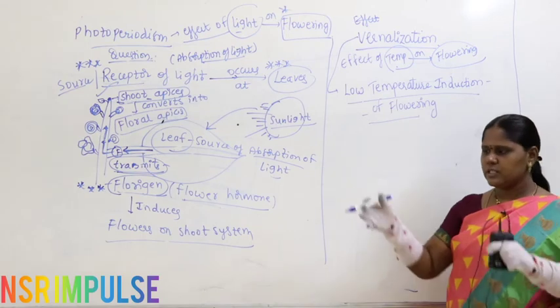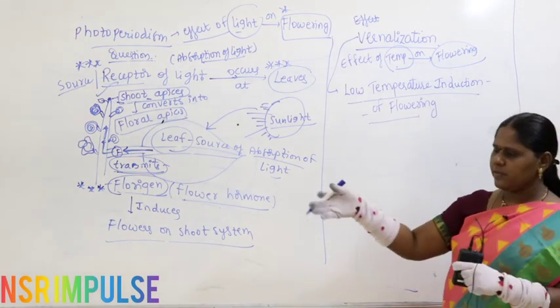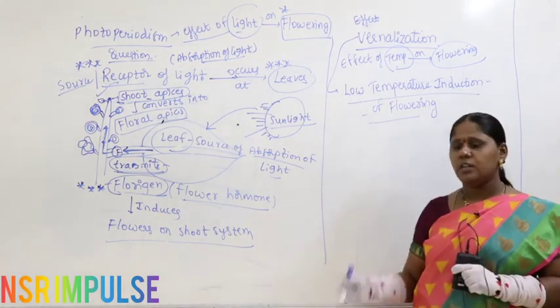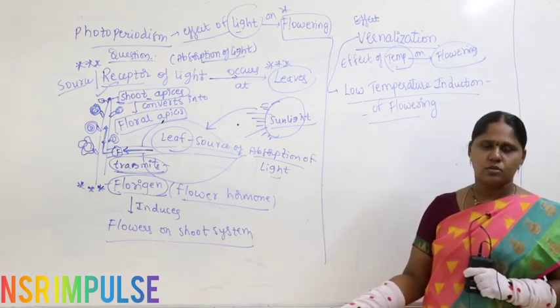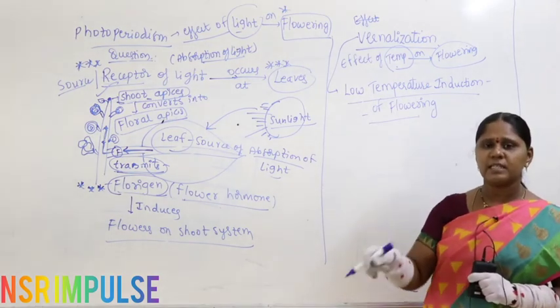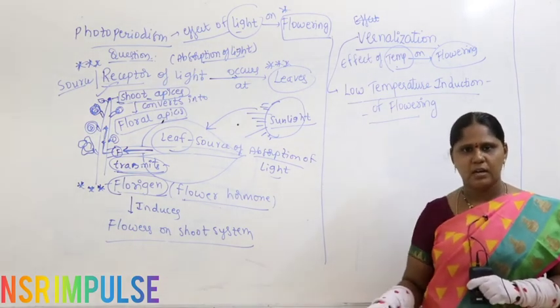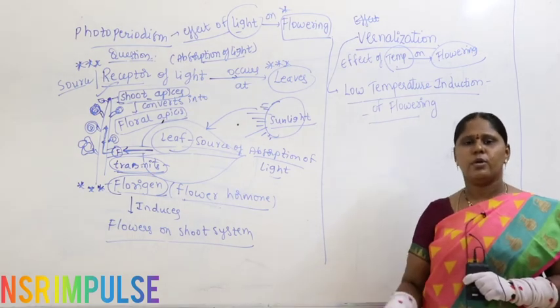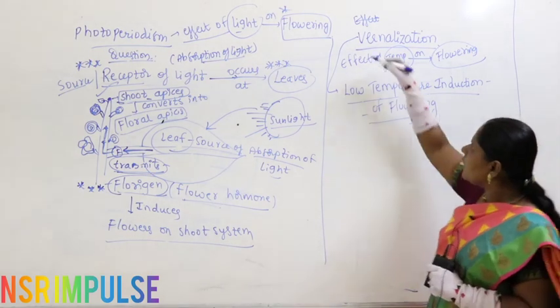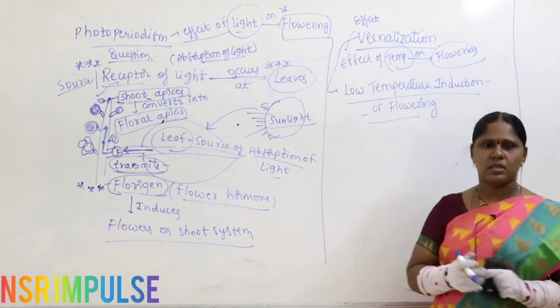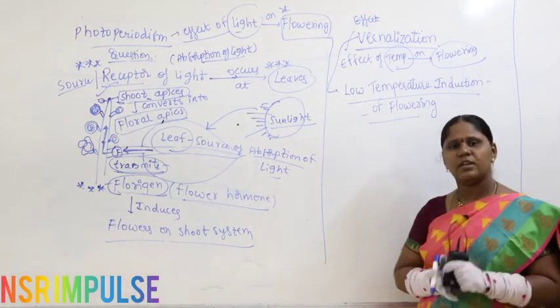That means you take the plant and keep it in a place with very low temperature, and then it gives flowers. So low temperature makes the flowers produce. It is called vernalization.